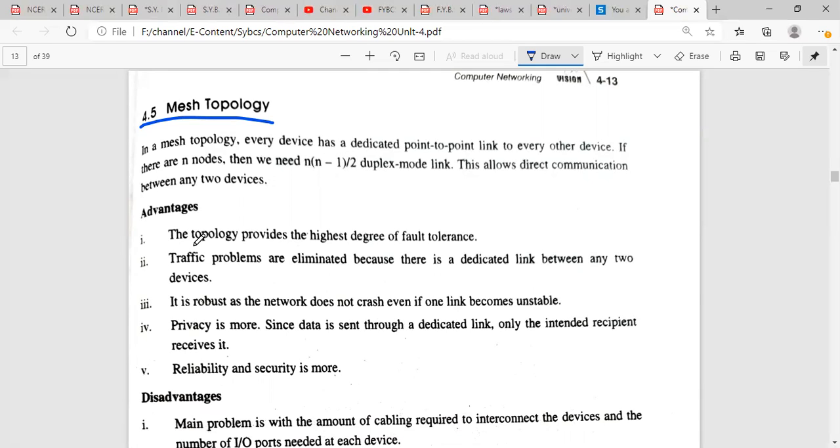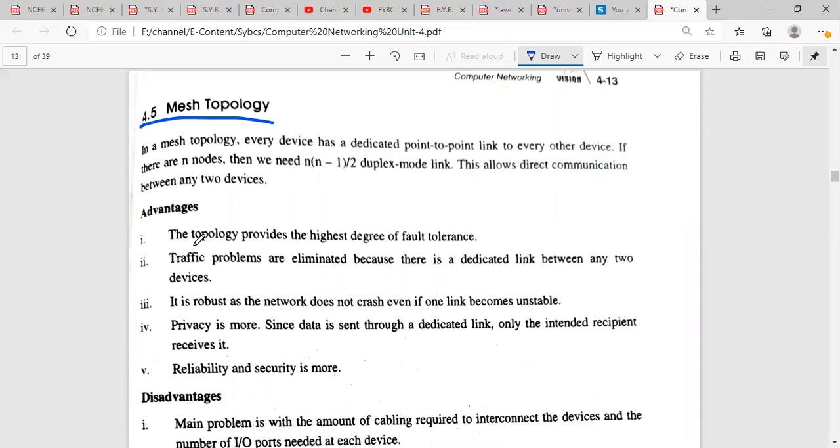It is robust as the network does not crash even if one link becomes unstable. As I told you earlier, there is a dedicated link between two devices, and if that link fails, the entire network is not going to be disturbed. The entire network is going to remain live as it was. The privacy is more. The privacy which we need in the transmission of data is very high in case of mesh topology. Since the data is sent through the dedicated link, only the intended recipient receives it. So no other device will be able to access the data which is sent on a transmission link other than the destination.